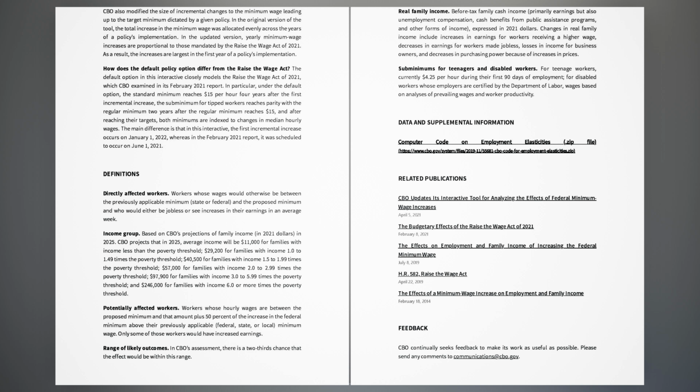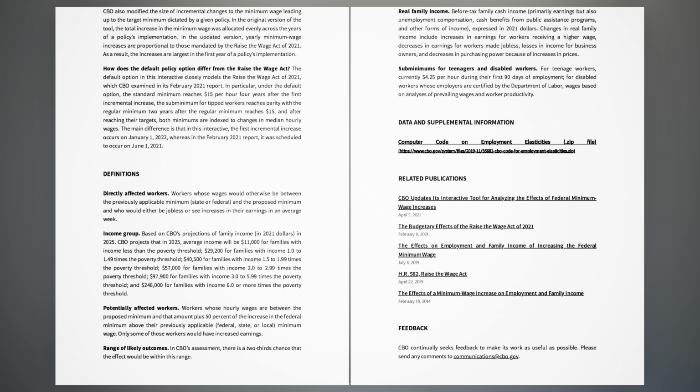Potentially affected workers: workers whose hourly wages are between the proposed minimum and that amount plus 50% of the increase in the federal minimum above their previously applicable federal, state, or local minimum wage. Only some of those workers would have increased earnings. Range of likely outcomes: in CBO's assessment, there is a 2/3 chance that the effect would be within this range.